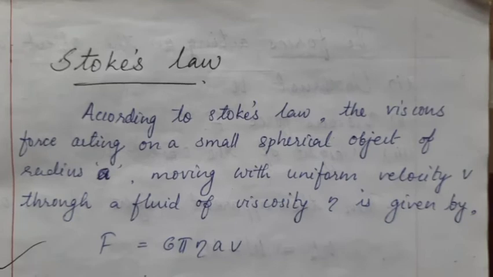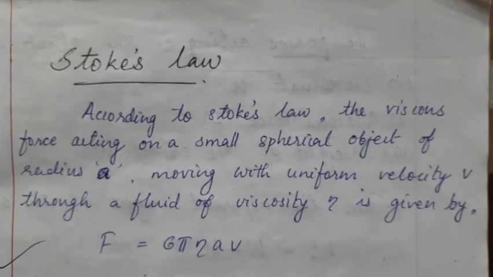If v is that uniform velocity and a is the radius of the spherical object dropped, then there is a viscous force, and that force is given by 6 pi eta a v. This is also an empirical formula, you need not study the derivation, it will be useful for some other purpose. So the force acting on a spherical body dropped in a fluid of viscosity eta is given by 6 pi eta a v.